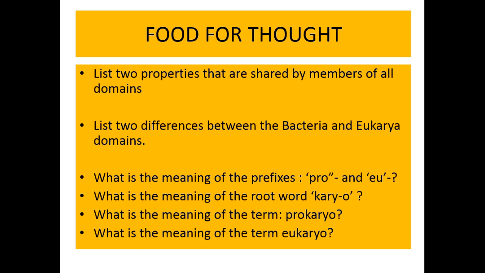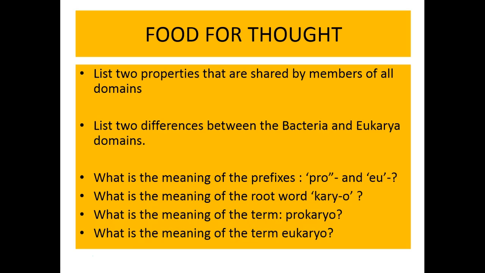What two characteristics can you find in both eukaryotic and prokaryotic cells? What two differences can you find between the bacteria and the eukarya domains?